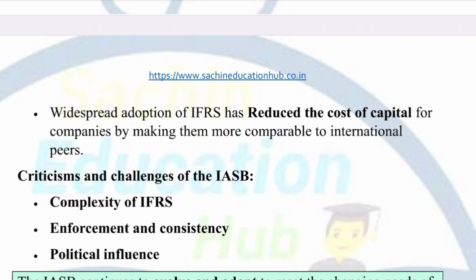So it is very difficult for investors to understand or choose the company that is helpful for the purpose of investment. Okay, so this is the second reason.